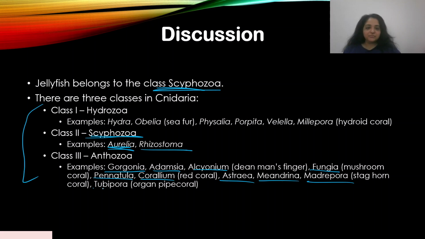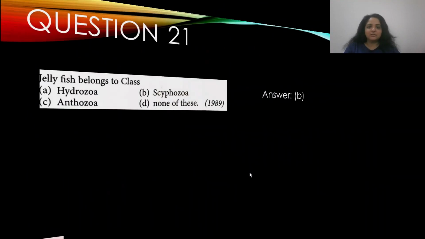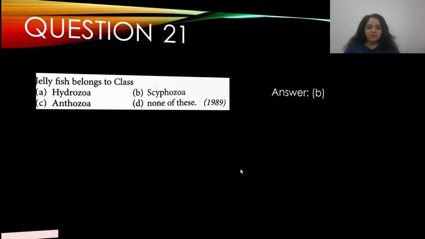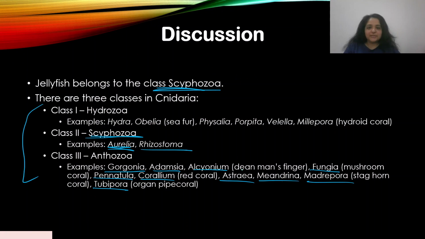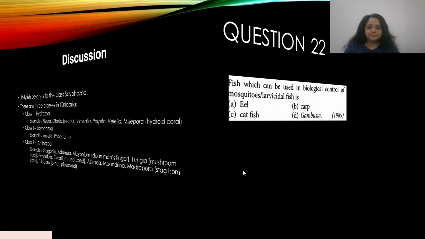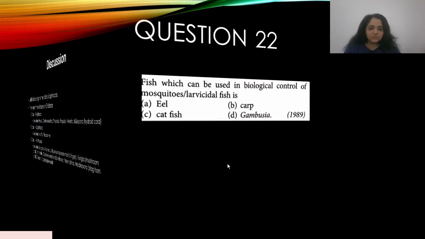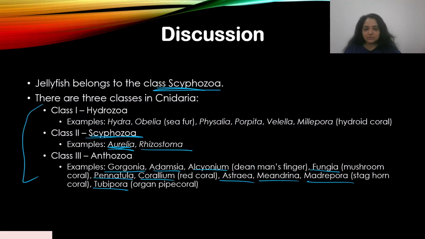They're all scientific names here, the biological names. But anyway, to answer your question, it is class 2, that's Scyphozoa. So again, a direct question. All right, let's move on. Again, I think this should have been dead man's finger. Sorry about this. Okay. All right.